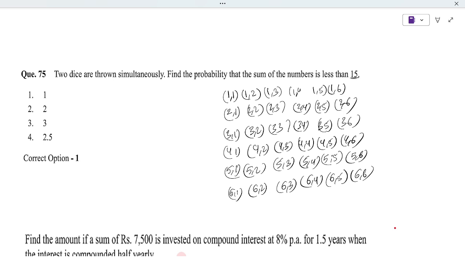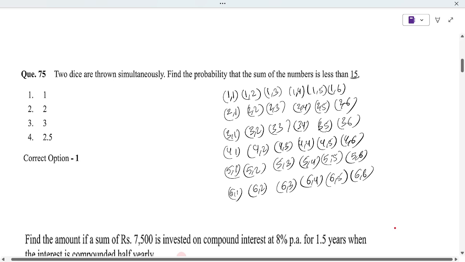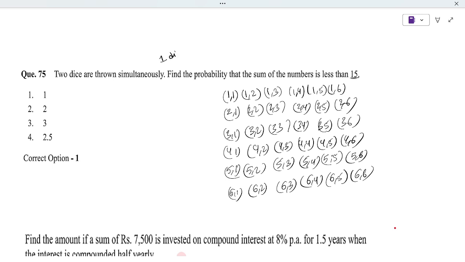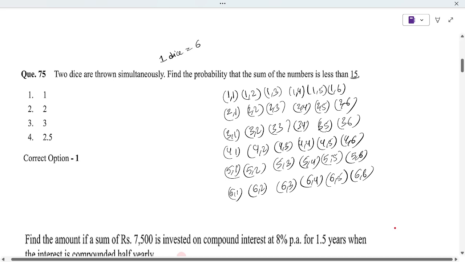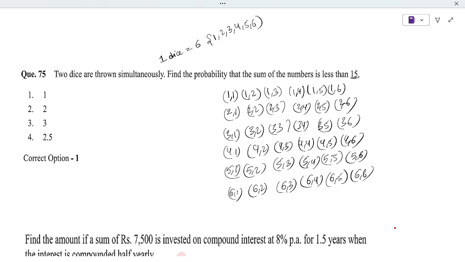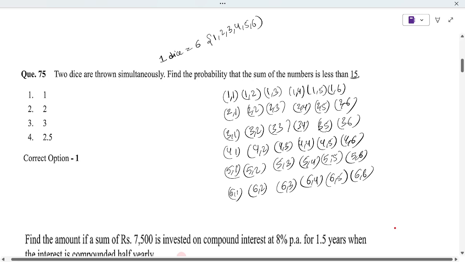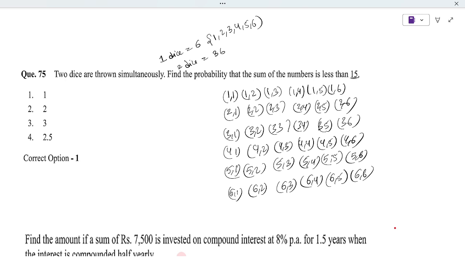Two dice are thrown. First thing, one dice has how many faces? 6 faces, and they are numbered 1, 2, 3, 4, 5, 6. If two dice are thrown, we get 36 total number of outcomes. Let's try to understand this one.